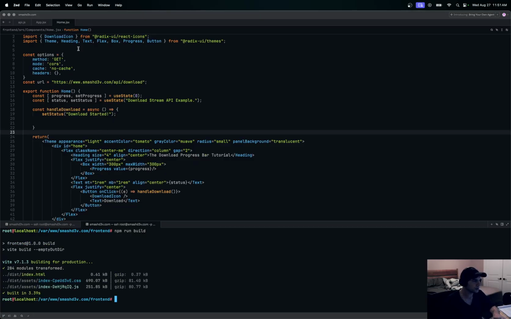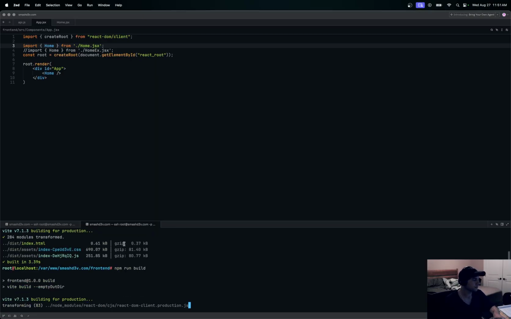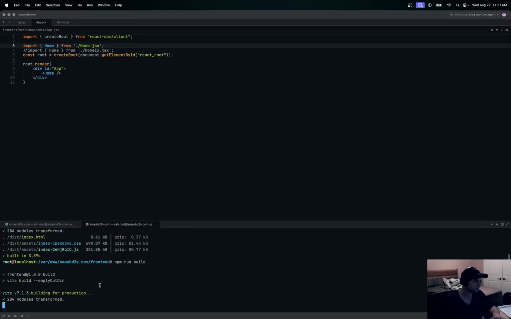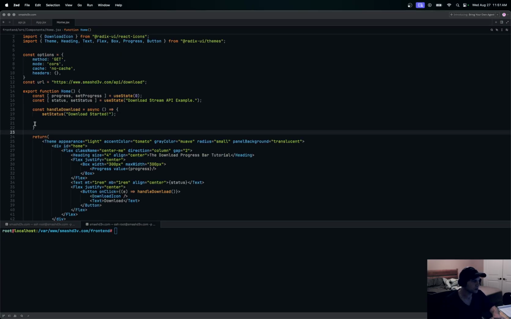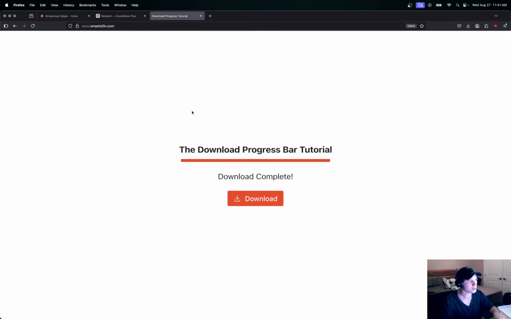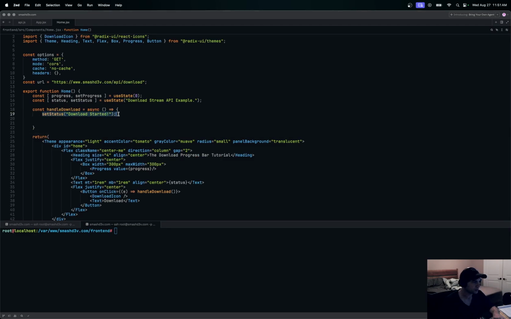Actually, in my app, we're going to take this example one out of here and set up the one we're going to be building. Okay, now that we have that set up, let's go into here and start filling this out. When somebody clicks this button here, we're going to set download started, right? So you'll see here we have setDownloadStarted.